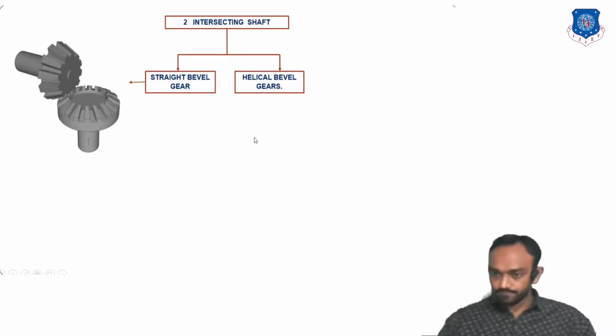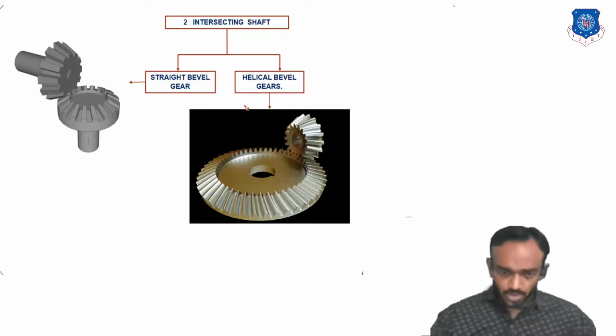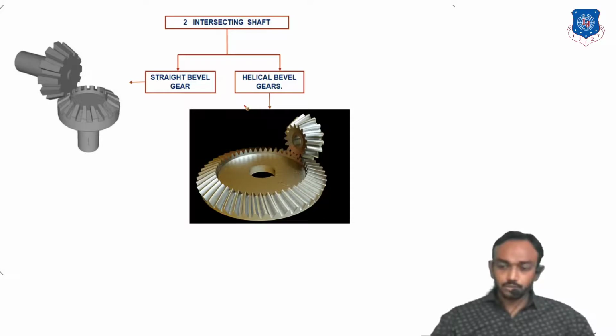But in the second, you can see helical bevel. In helical you can see that there is some angle between the axes, same as we have seen in the helical gear, there is some angle on the teeth. Bevel gears are always used to transmit power and torque between two shafts at any angle. If the teeth are straight, it is called straight bevel, and if it is at some angle, it is called helical bevel.